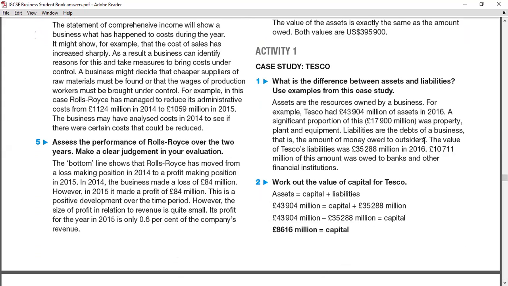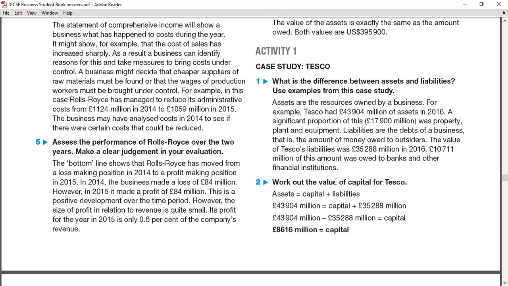Liabilities are the debts of a business, that is, the amount of money owed to outsiders. The value of Tesco's liability was only 35,288 million in 2016, and 10,711 million of this amount was owed to the banks and other funds. This is like the same thing; they have copy-pasted from the text. Normally when they ask a question with a case study application, we have to use the numbers and everything, definition and application. Application means using their words and numbers.